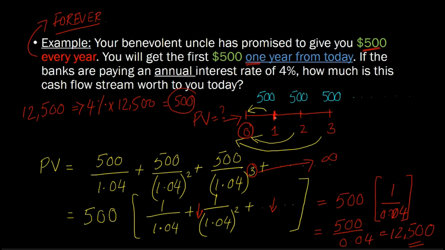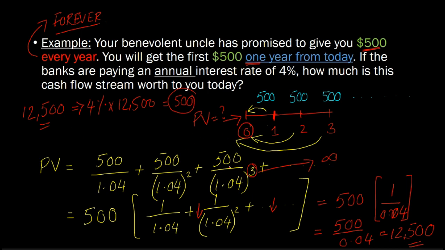So by the end of this year, I'd still have $12,500, and then I'll let that grow another year, earn another $500 in interest. I'll take that out. And so by just putting this $12,500 in the bank, I can earn 4% on that and draw $500 from my account every year forever after that myself. And so yeah, $500 forever is literally worth just $12,500 to me today. And so that's how that works.